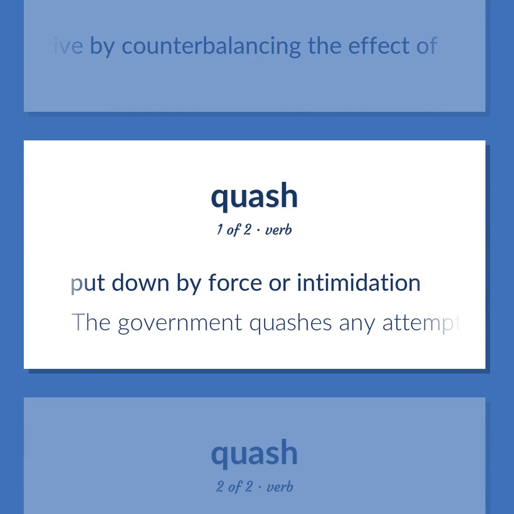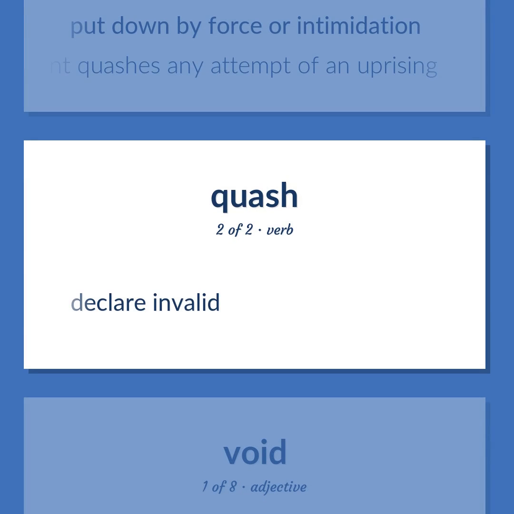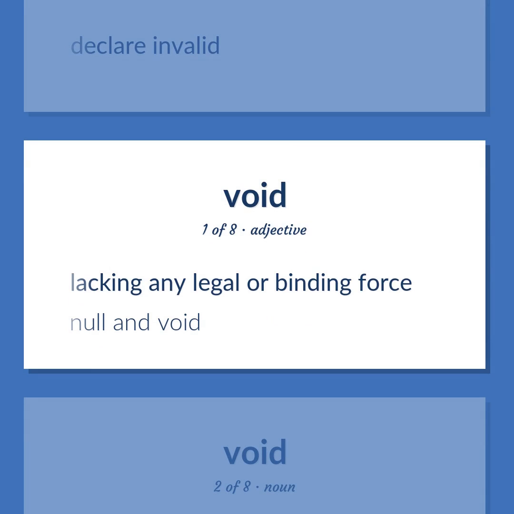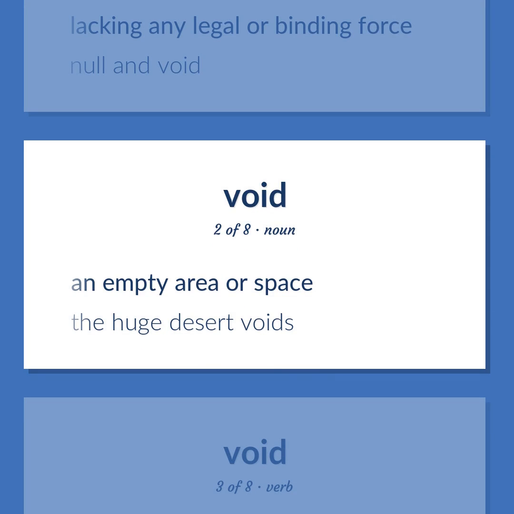Put down by force or intimidation. The government quashes any attempt of an uprising. Declare invalid. Lacking any legal or binding force. Null and void. An empty area or space. The huge desert voids.